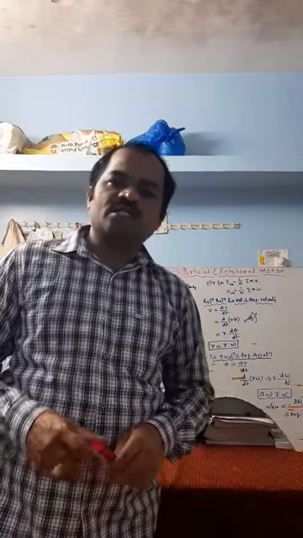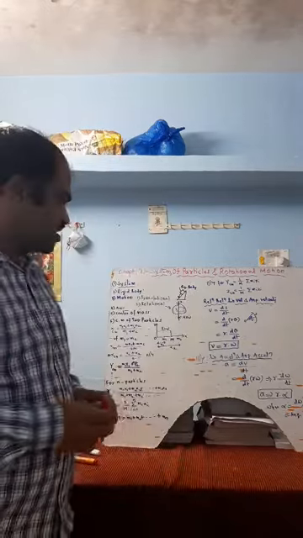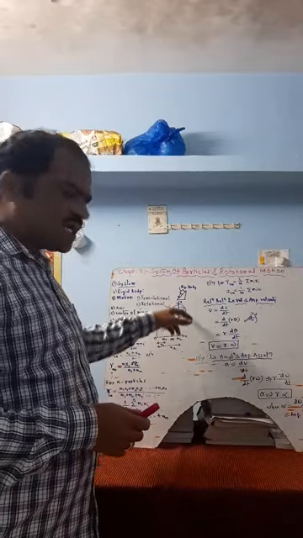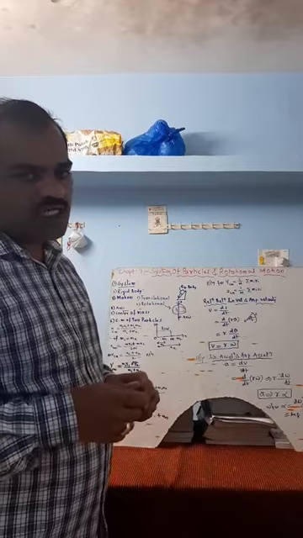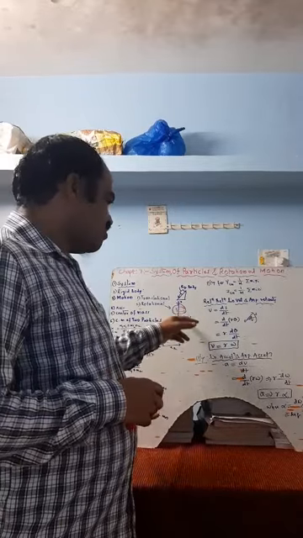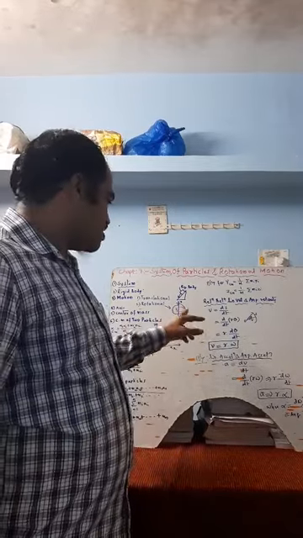Then comes what is axis. Axis is nothing but a fixed line in the rigid body. So here you can observe this is a fixed line in the rigid body, in which all the particles are going to rotate about that fixed line, or it is called as axis of rotation.